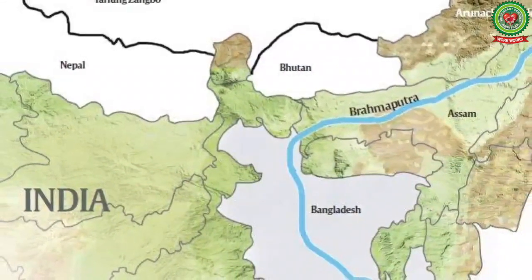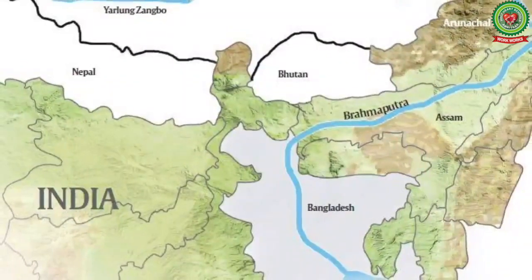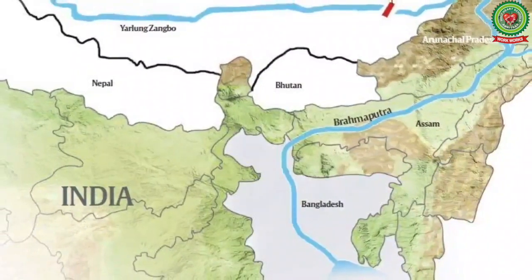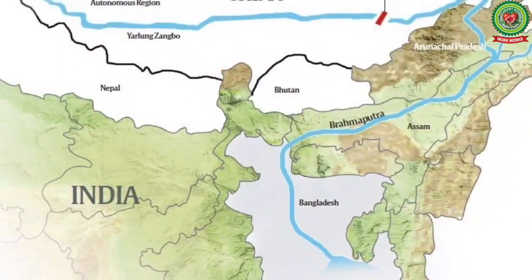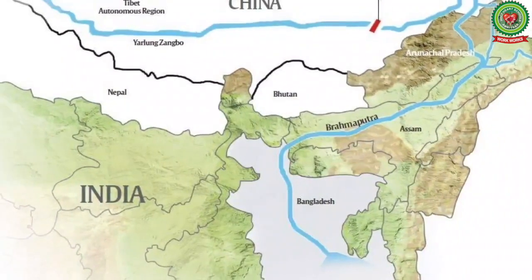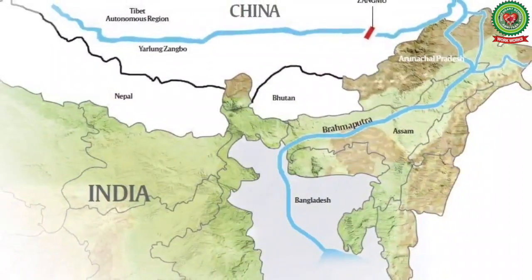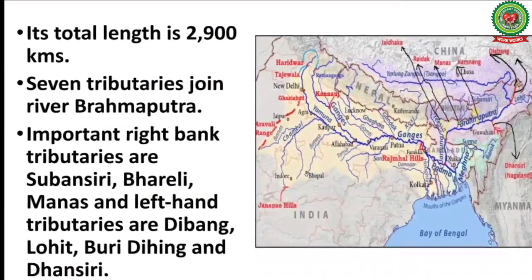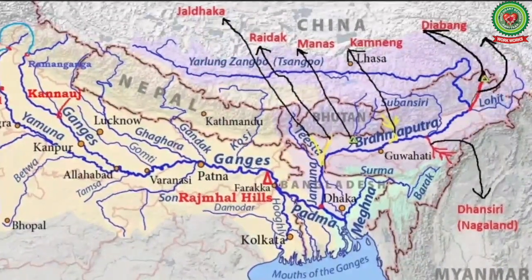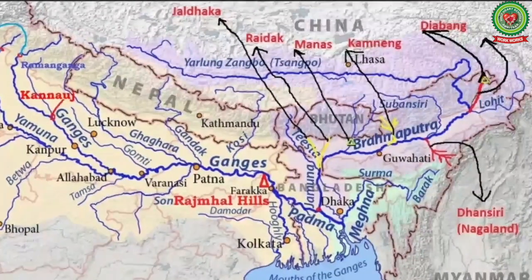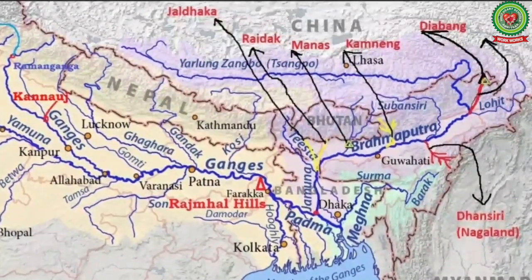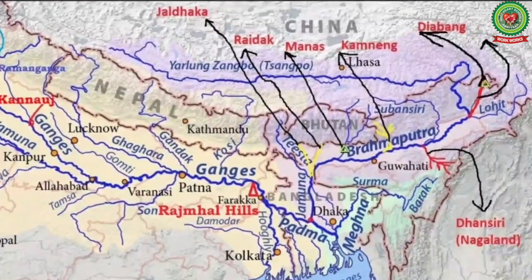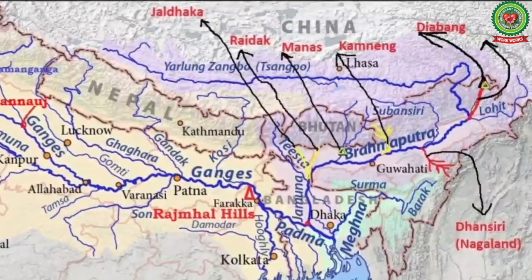River Brahmaputra is the highest navigable river of the world. The river is navigable at the height of 3000 meters in Tibet. The total length of Brahmaputra river is 2900 km. 7 tributaries join river Brahmaputra. Important right bank tributaries are Subansiri, Bhareli, Manas, and left hand tributaries are Dibang, Lohit, Buridihing and Dhansiri.